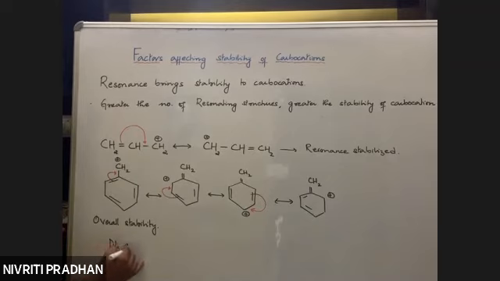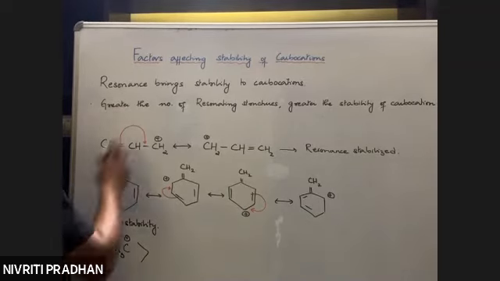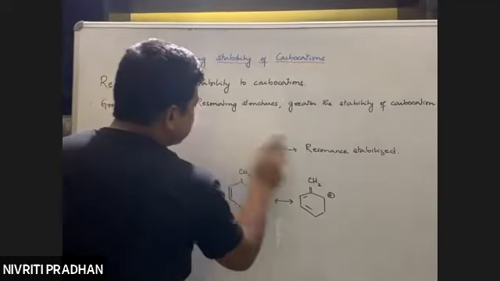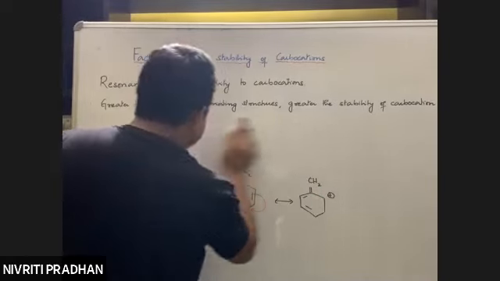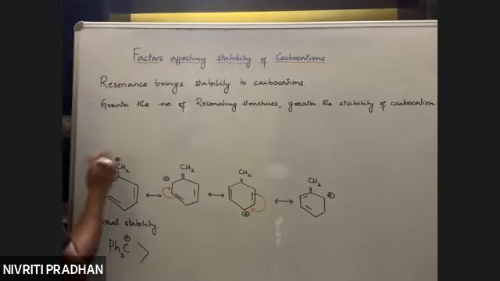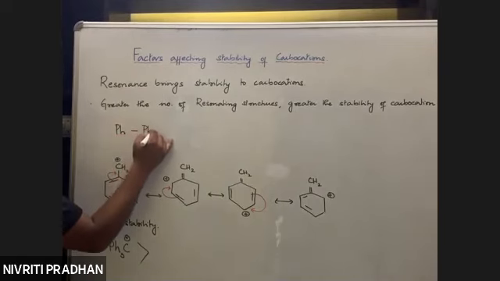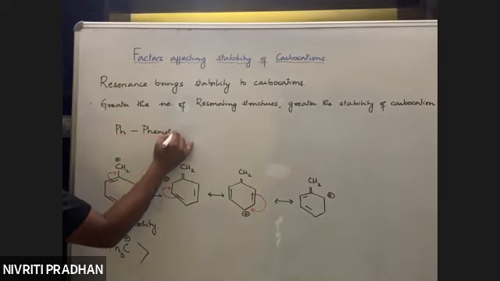Triphenyl methyl carbocation. So what do you mean by Ph? Ph stands for a phenyl group.